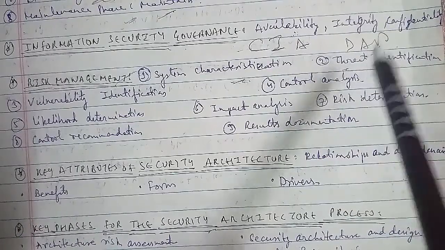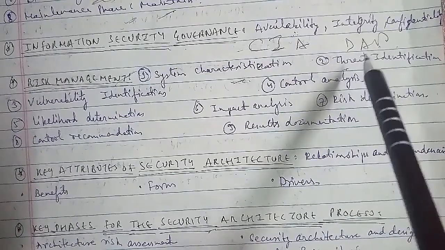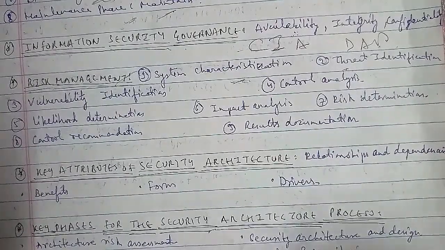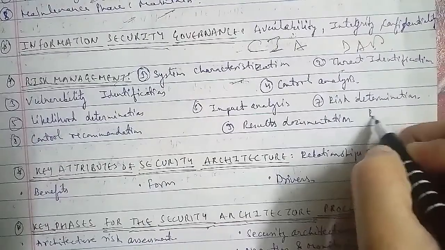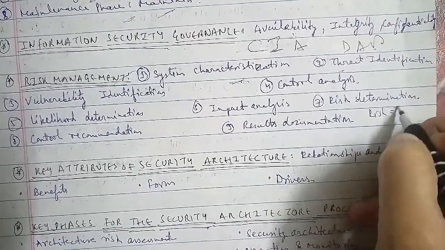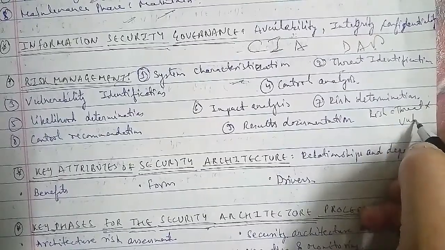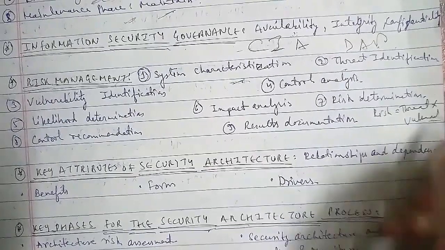In terms of this, risk equals threat multiplied by vulnerability. That is the formula to find out the risk: threat multiplied by vulnerability. You can find out the risk that occurs.